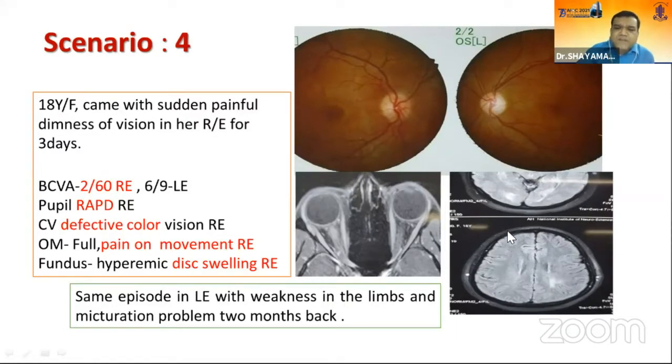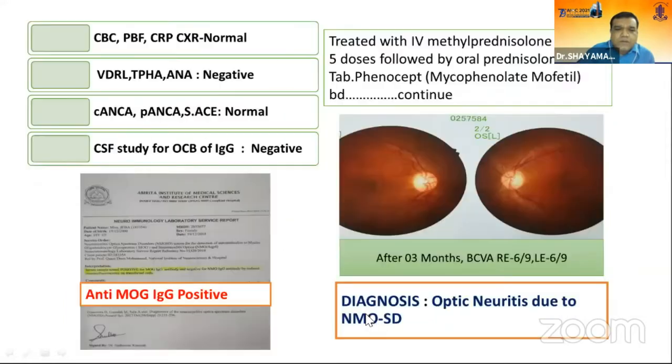The patient had the same attack in the left eye 2 months back, with weakness of the limbs and bladder problem. On serological test, anti-myelin oligodendrocyte glycoprotein antibody is positive. The patient was treated with IV methylprednisolone and immunosuppressive agent, and after 3-month follow-up, visual acuity is 6/9 in both eyes with normal optic nerve head. So this bilateral sequential optic neuritis is most likely due to MOG-positive